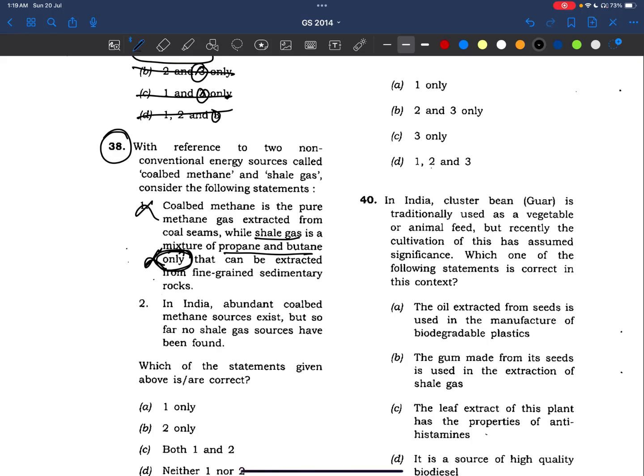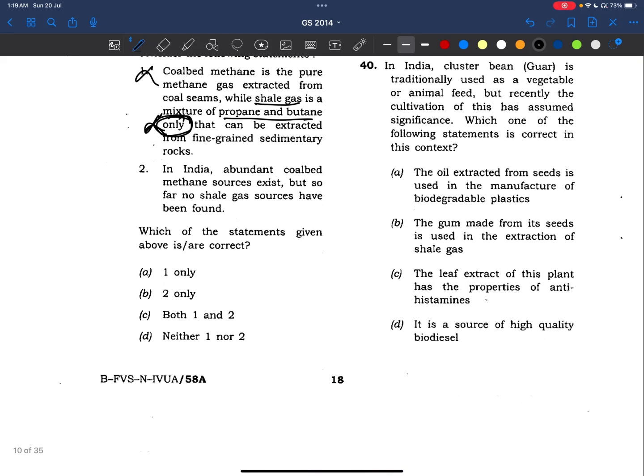So one is wrong. Now, coming to the second. In India, abundant coal bed methane sources exist, but so far no shale gas sources have been found. No shale. This is also an extreme statement. This is also wrong. Answer is neither one nor two. India has shale gas reserves, friends. I'll give you a few examples.